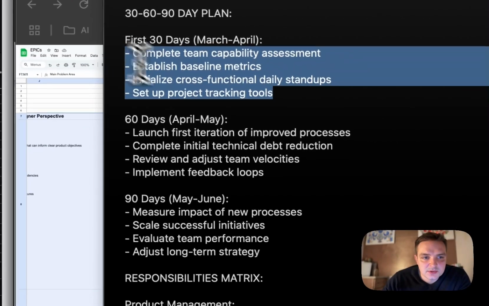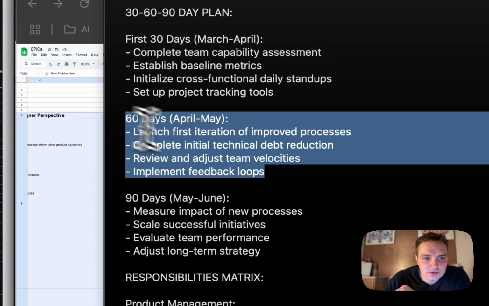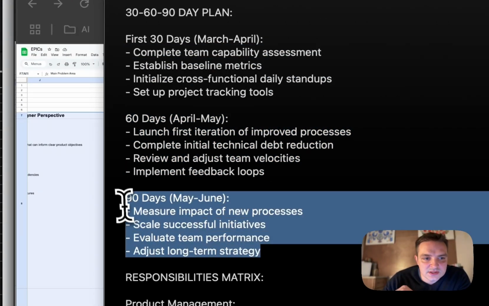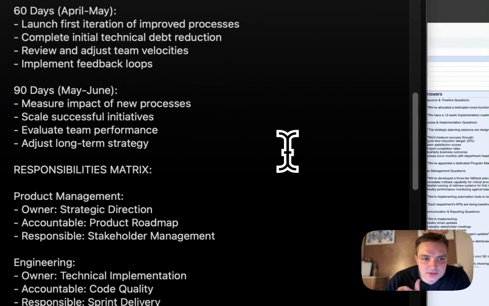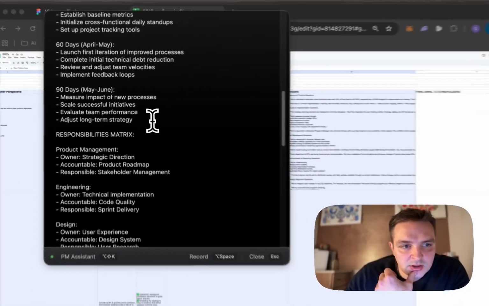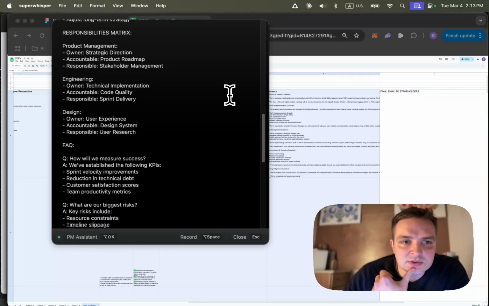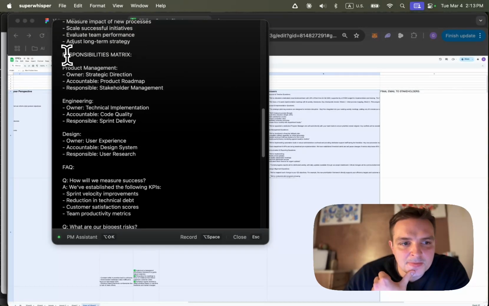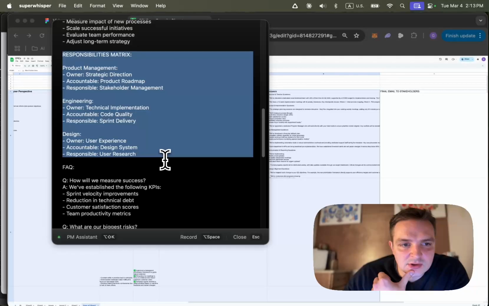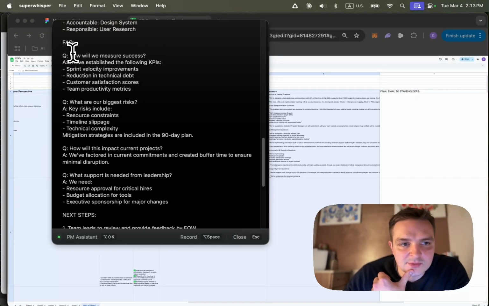Here's what's going to happen. Here's how we're going to make sure all of these issues and stakeholder feedback don't come up again. Measure impact, new process, scale, support niche, okay. Responsibilities matrix, okay, cool. Wow, this is new. I like this. Engineering owns all of these things. FAQ, how will we measure success?